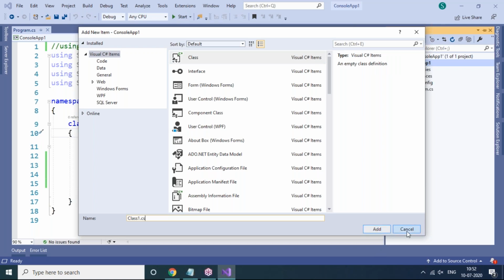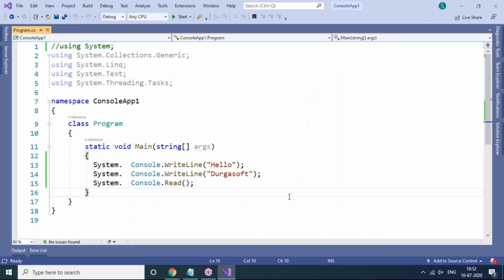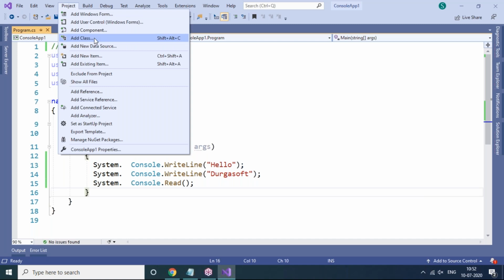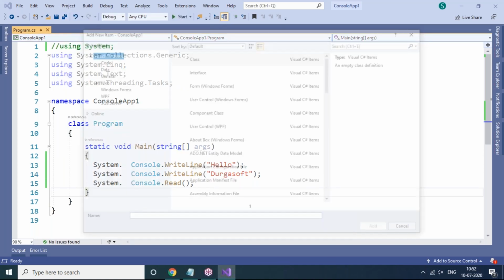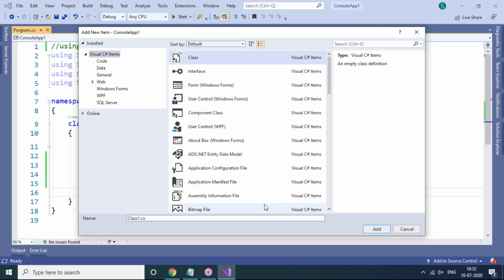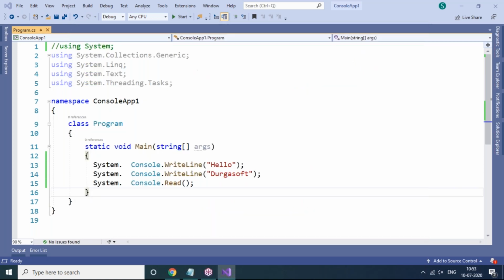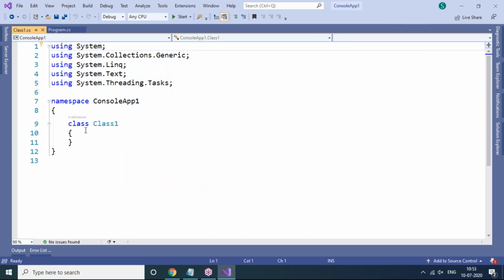This is one option you have, and the other option is very simple. Like this also you can add a class to your existing application. Project menu, Add Class. It's pretty simple and straightforward. Once you click on Add Class, I'm selecting the class template and clicking on Add.